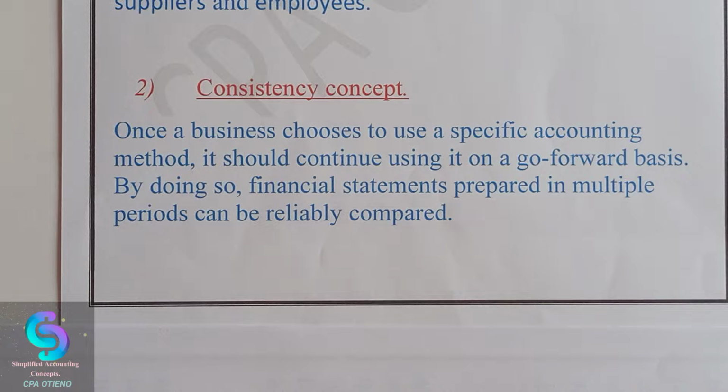So if at all you have to deviate from the policy that you used as you prepare your financial statements, then the cause of deviation has to be given out clearly.